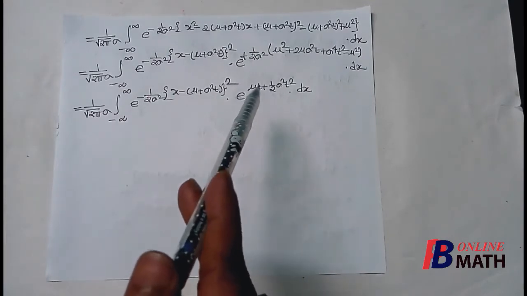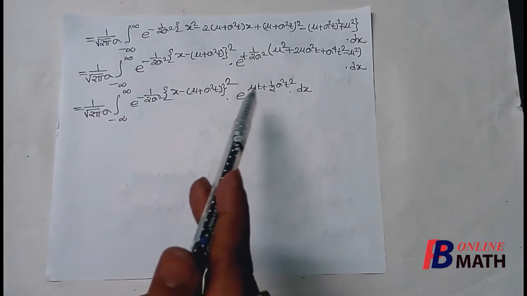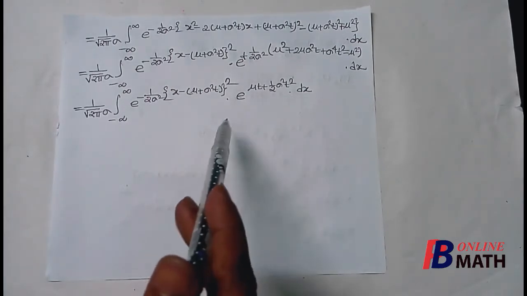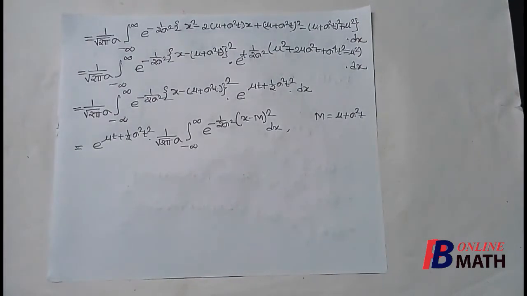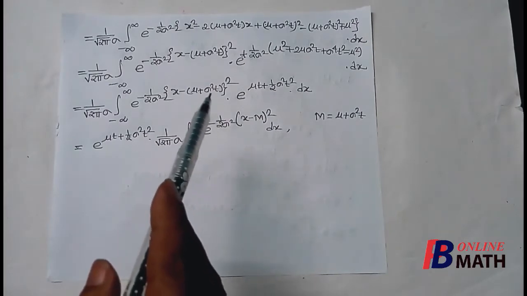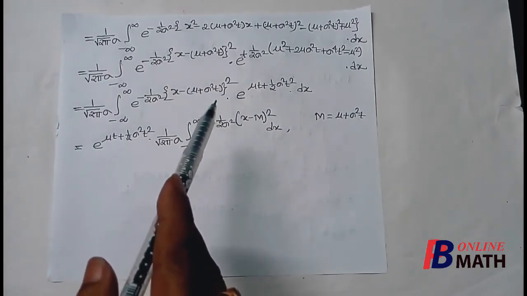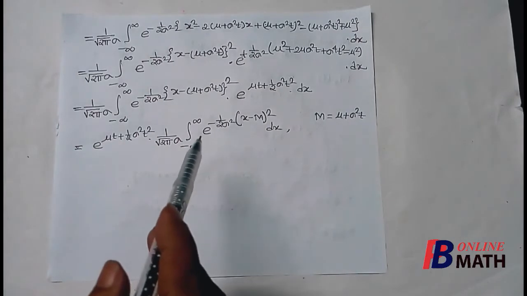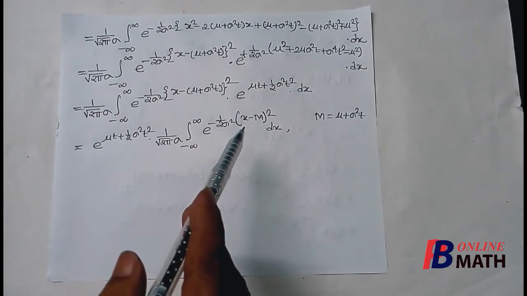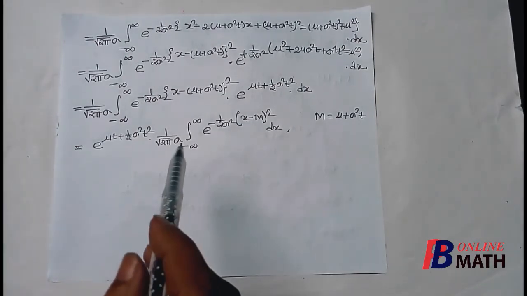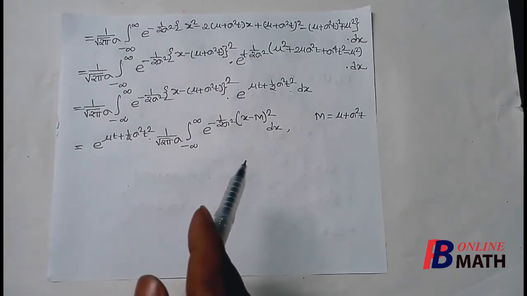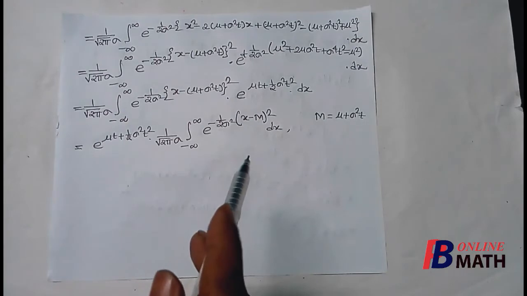Now e to the power mu t plus half sigma square t square is independent of x, so we can take this quantity outside the integration. We have taken this term outside the integration, and if we assume mu plus sigma square t equal to, suppose, capital M, then this can be written as integration of e to the power minus 1 by 2 sigma square into (x minus capital M) whole square. Now this integral is known to us. We have evaluated this integral a number of times.